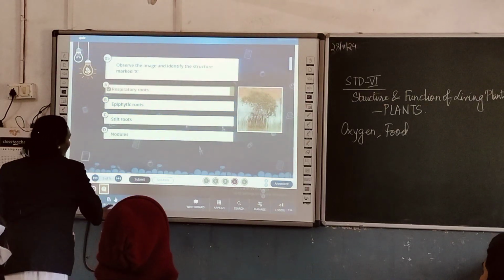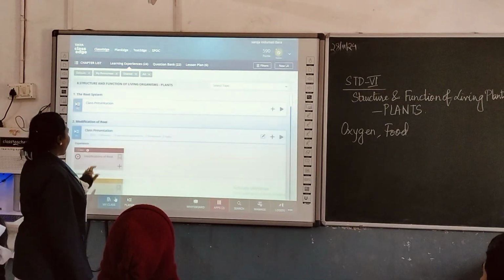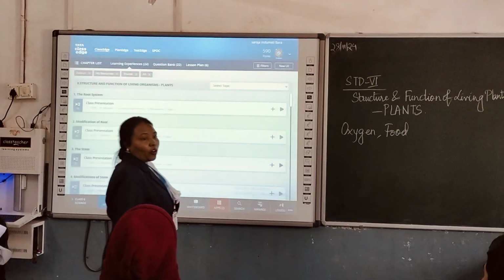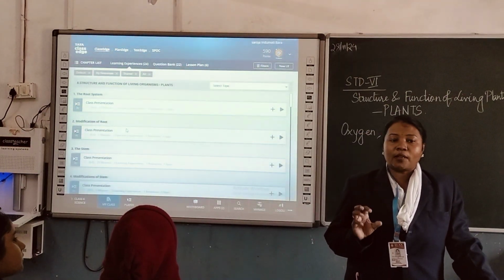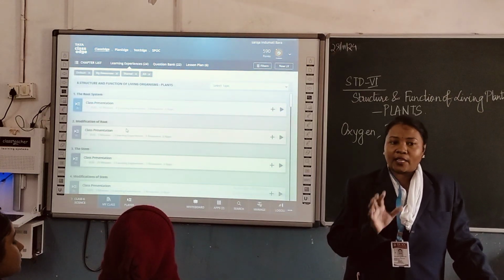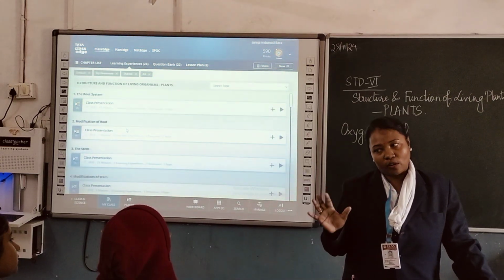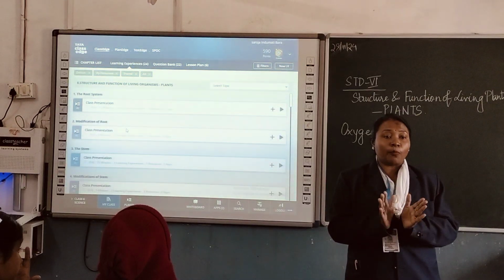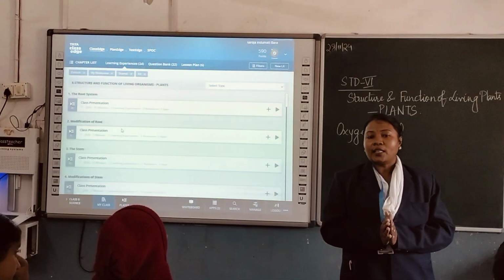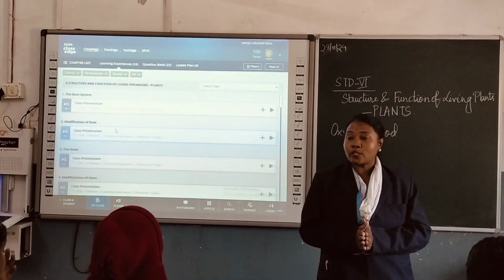This root system indeed has helped the plant, and the modifications present in the root show that the root is one of the precious parts of the plant, whether it is a flowering plant or a non-flowering plant, and both form the important system of the plant. Thank you very much for being in the class and responding positively.